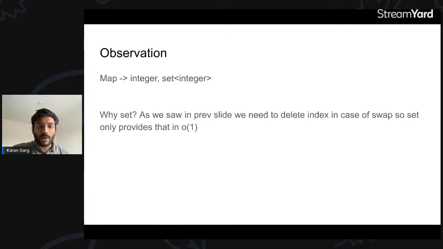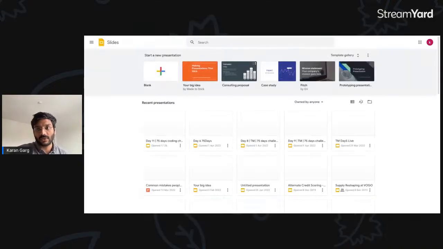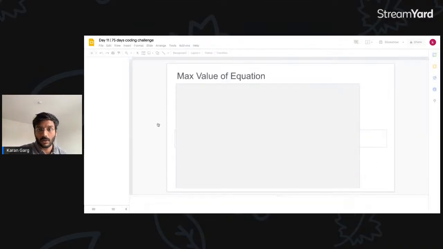So in the map, what we store is integer to set of integer. The integer key is the value, since we have to search for a value. Then in the set we store indexes, because even if the value repeats, indexes are not going to repeat, right? Now we can keep an array as well. We can keep a set.